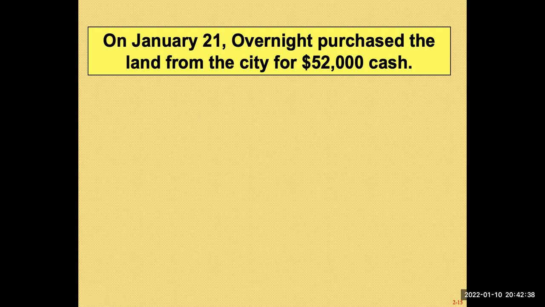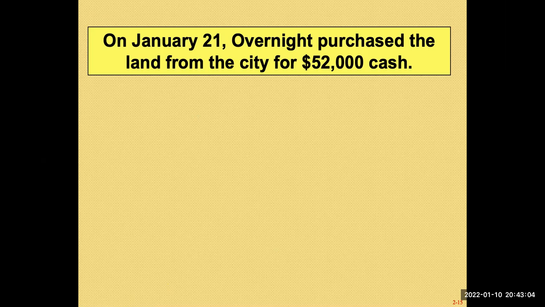Okay, and the next thing that happens is that you purchase land from the city for 52,000 cash. So what happened here is that, just now remember you have cash of 80,000 from the investment from the investor, the owner, Matt Bryan. So what you do now is use the cash to buy land. And when you use the cash, do you still have cash of 80,000?